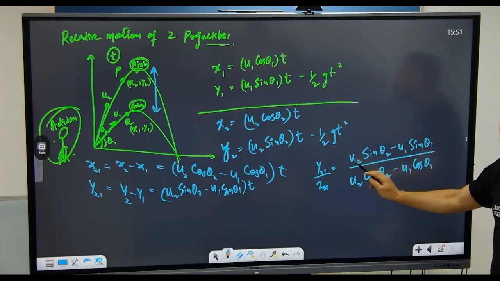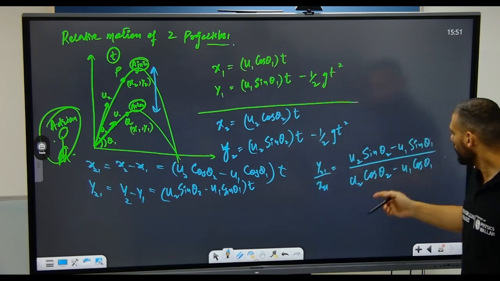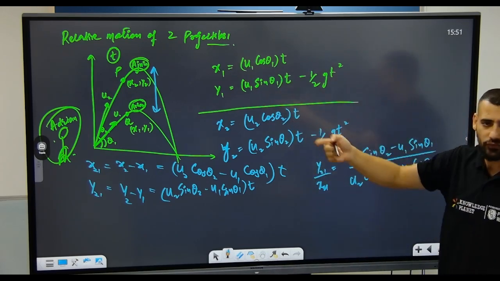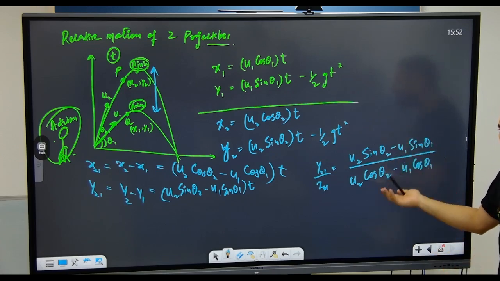Now, what is u2? Initial velocity of Ajmin. What is u1? Initial velocity of Arham. What are theta 1 and theta 2? Initial angles of projection. Are all of them constant? So will the ratio again be a constant?